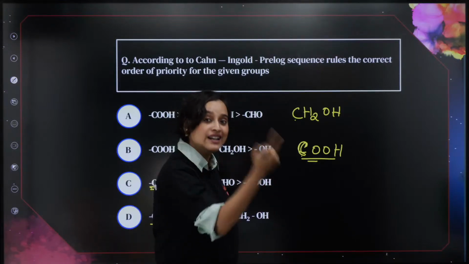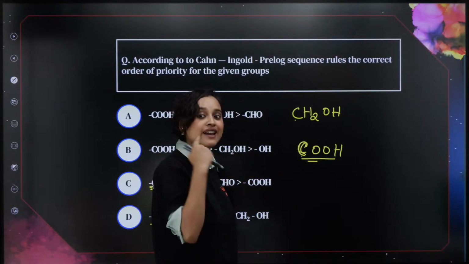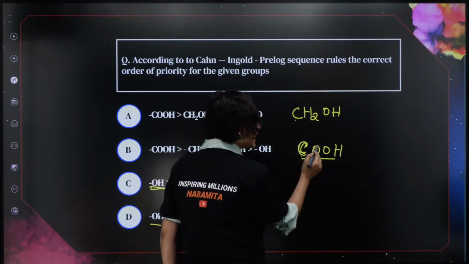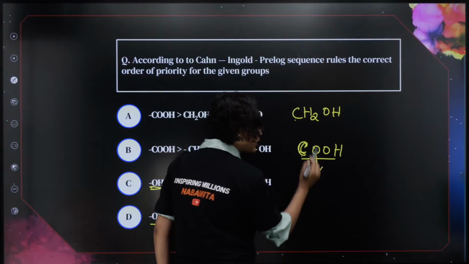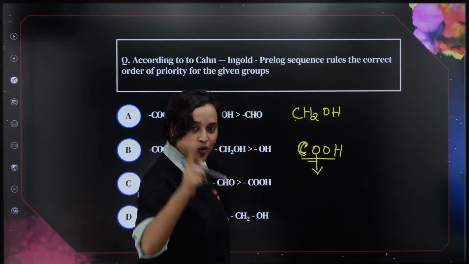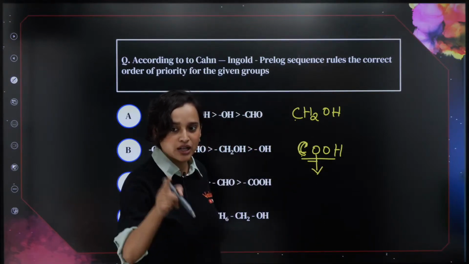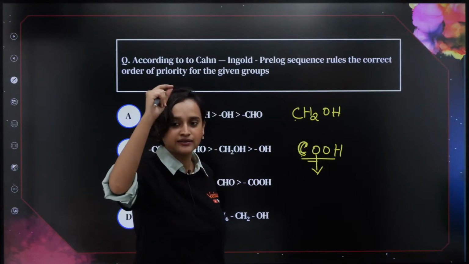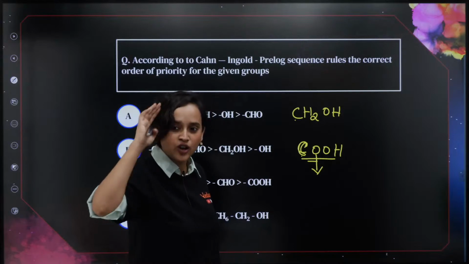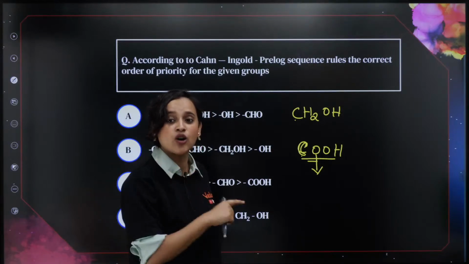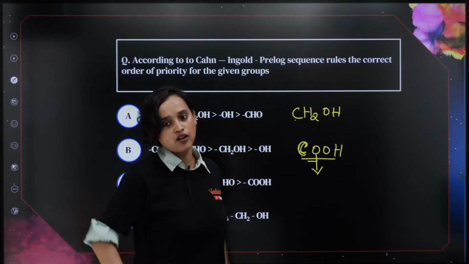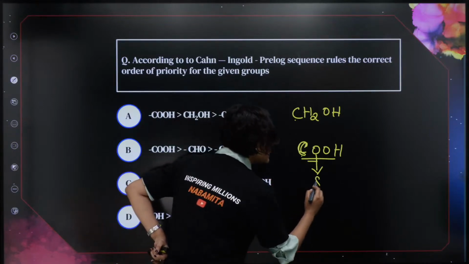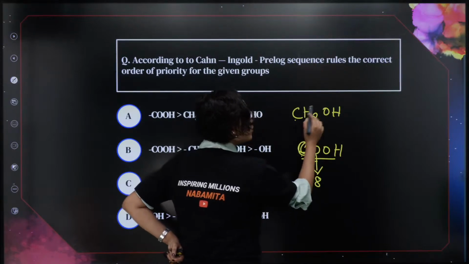Now, I will go to the next atom. When I go to the next atom, I will see that here this is oxygen. Now, what is oxygen's atomic number? Tell me, everybody. Oxygen, 8, okay, very good. This is 8 and this is 2 hydrogen.